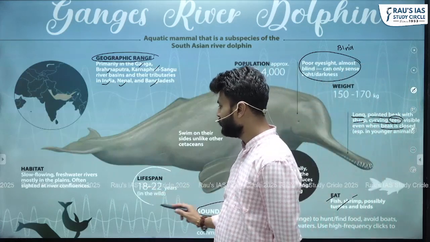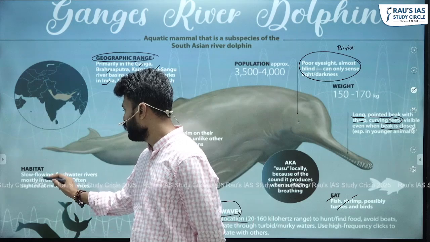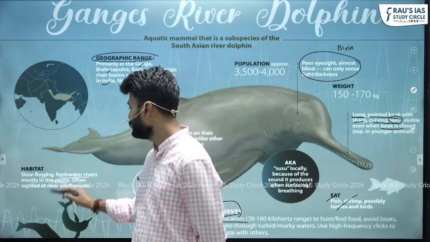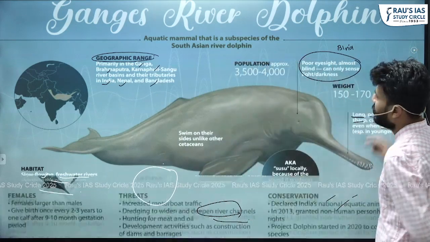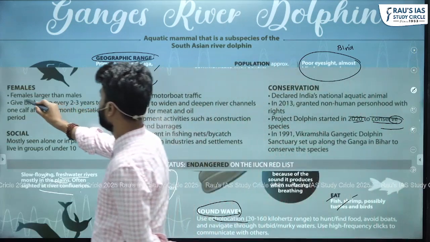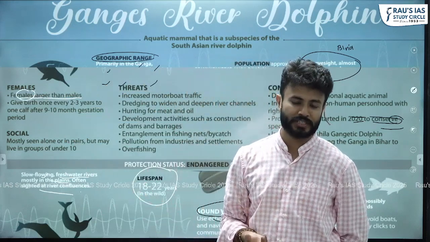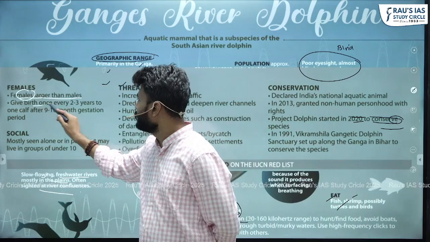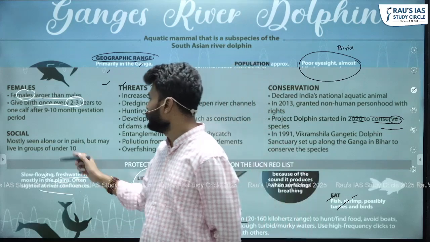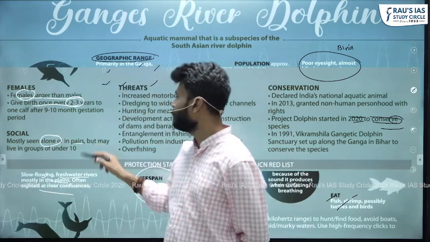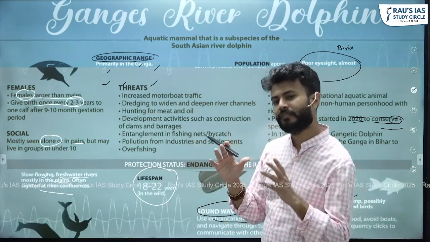Lifespan is around 18 to 22 years. If we are talking about the habitat, they are mainly in the slow flowing freshwater rivers, mostly in the plains, often sighted at the river confluences, right? Other important facts are females are larger than the males. This is very important given the nature of the recent questions which are asked in prelims. Then they give birth once every 2 to 3 years. When we talk about the social structure of these dolphins, they are mostly seen alone or in pairs. So that means they are not a very social animal, right? So they love their loneliness.